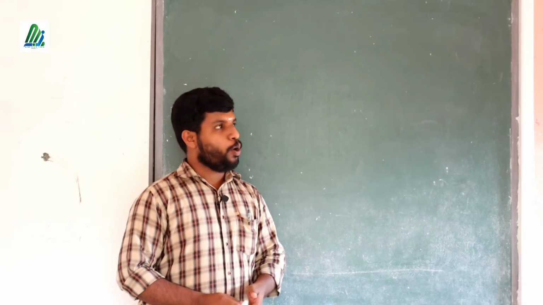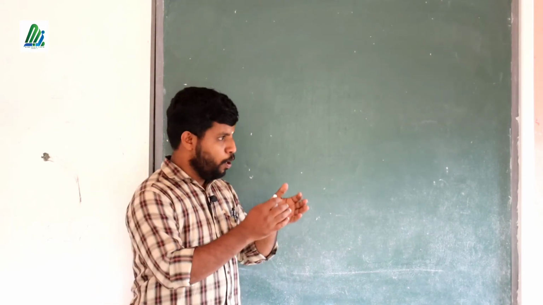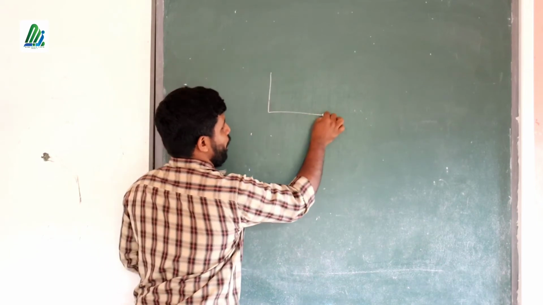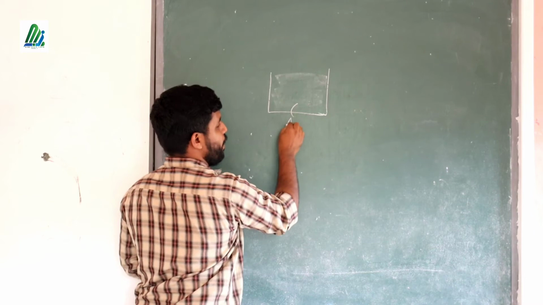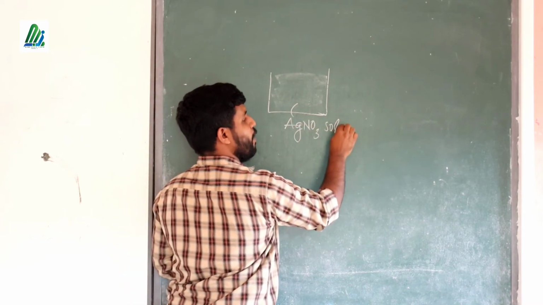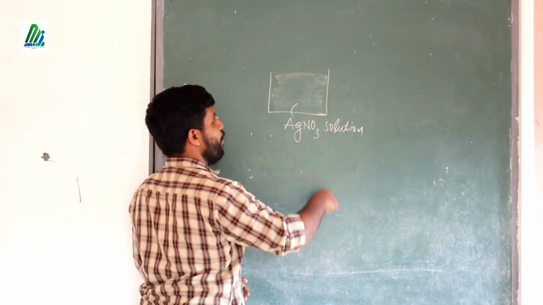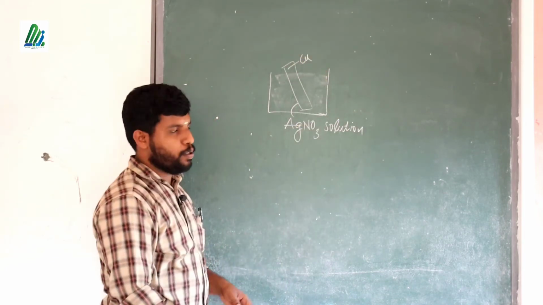Now we are going to discuss an exceptional case in the displacement reaction. Look here. This beaker contains silver nitrate solution, AgNO3 solution. And we are dipping a copper rod, Cu rod, here.